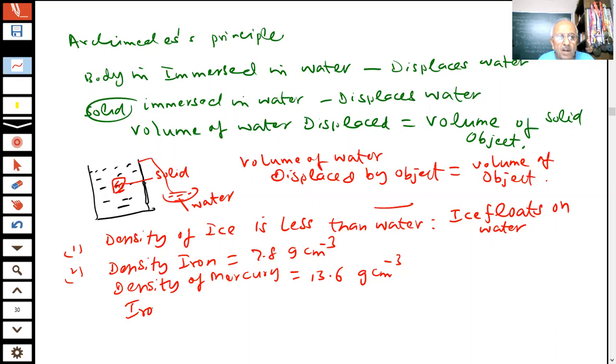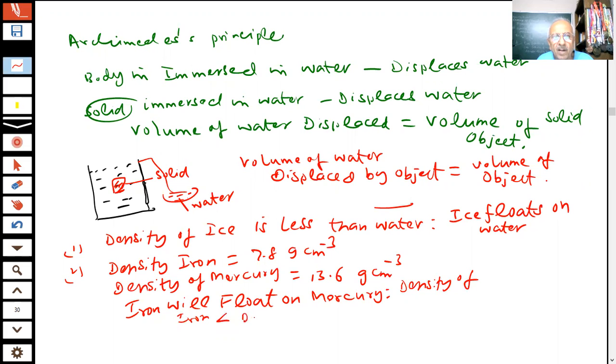Therefore, iron will float on mercury because the density of iron is less than the density of mercury. This is 13.6, this is 7.8. Right or wrong, students? Yes, sir, right. Okay, you have to think before you answer, students.